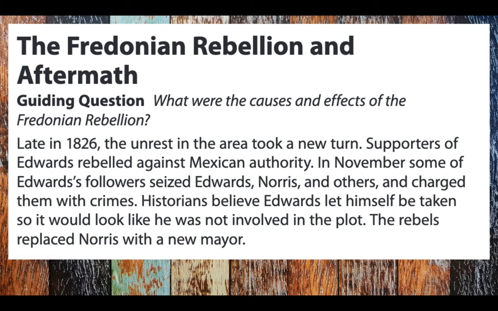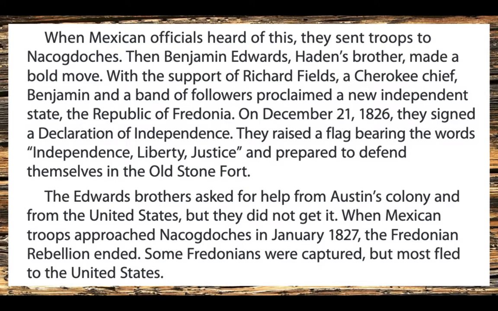The Fredonia Rebellion and Aftermath. Guiding question: What were the causes and effects of the Fredonian Rebellion? Late in 1826, the unrest in the area took a new turn. Supporters of Edwards rebelled against Mexican authority. In November, some of Edwards' followers seized Edwards, Norris, and others and charged them with crimes. Historians believe Edwards let himself be taken so it would look like he was not involved in the plot. The rebels replaced Norris with a new mayor.